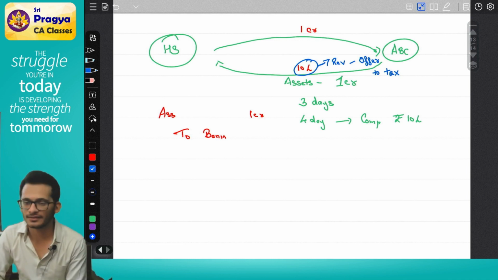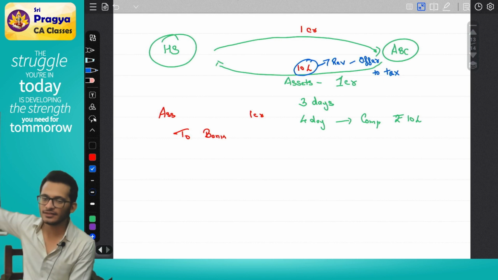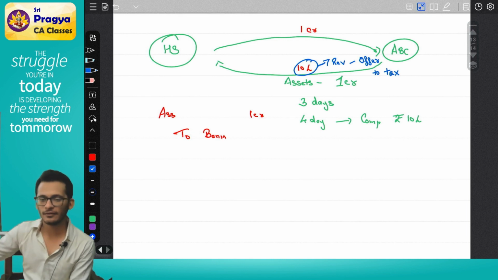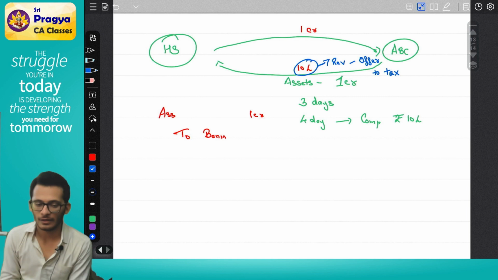I'll ask you a simple question. The money which ABC gave to HS, which is how much? 10 lakhs. Was it given for an asset or was it given for regular business?